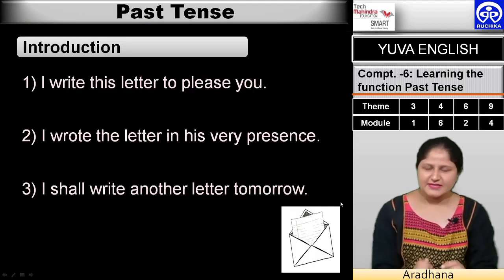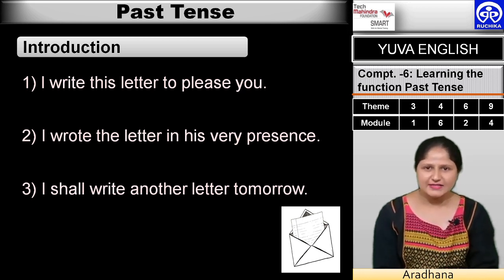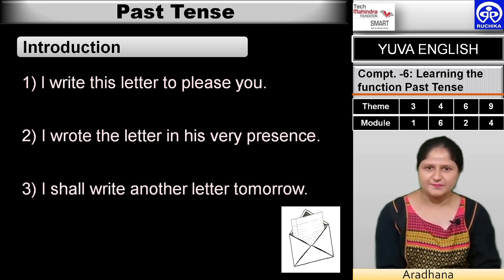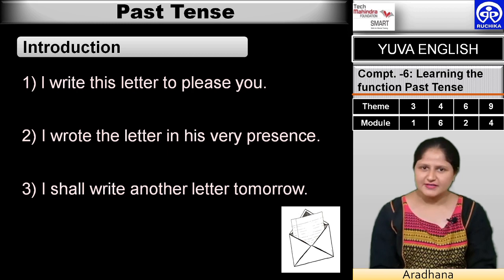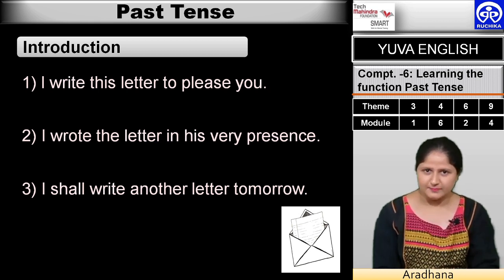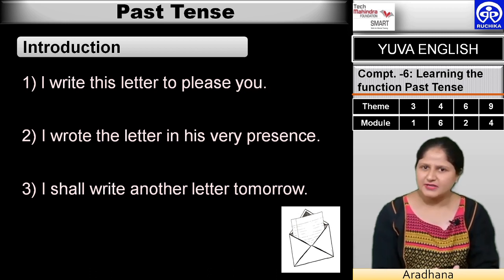Let us read the sentences one by one. The first sentence is, "I write this letter to please you." The second sentence is, "I wrote the letter in his very presence." Whereas the third sentence is, "I shall write another letter tomorrow." In these three sentences there is one thing in common, the verb. And we have to see what time of action has been done.